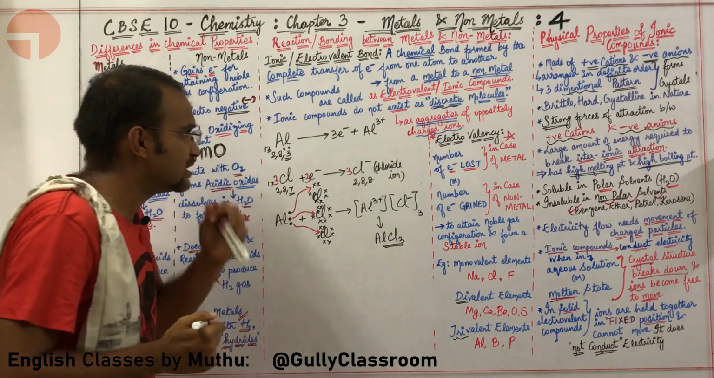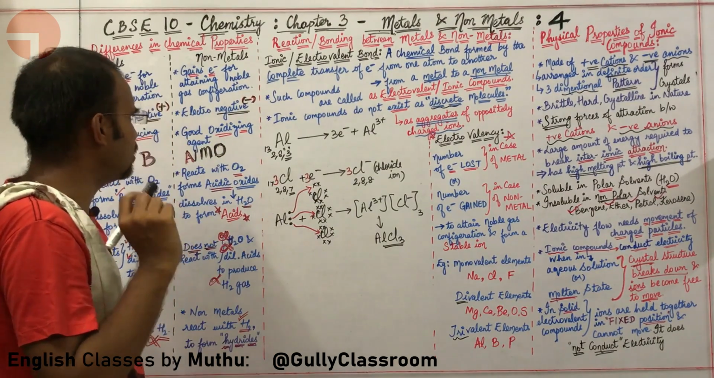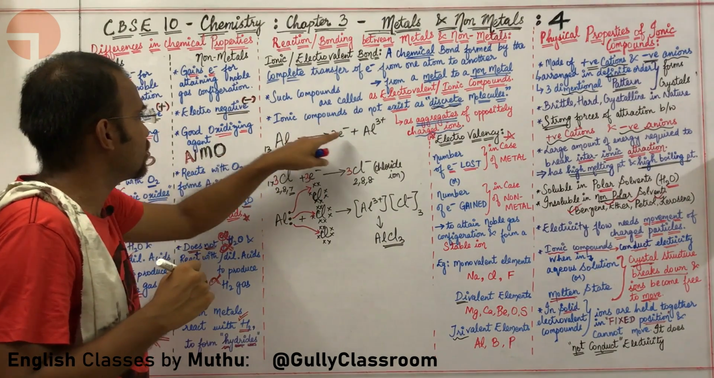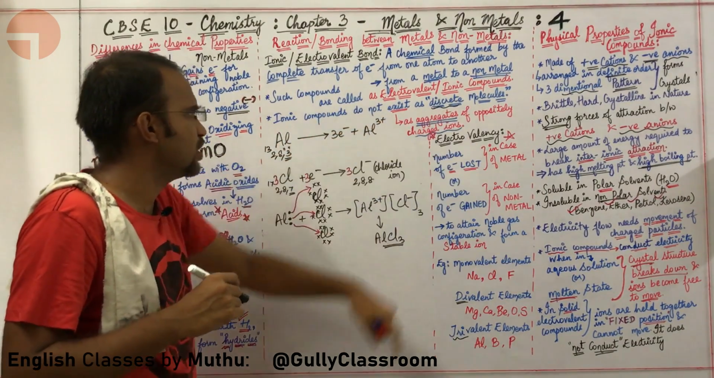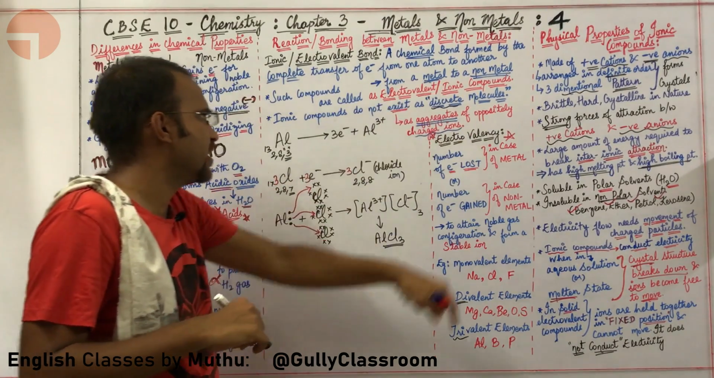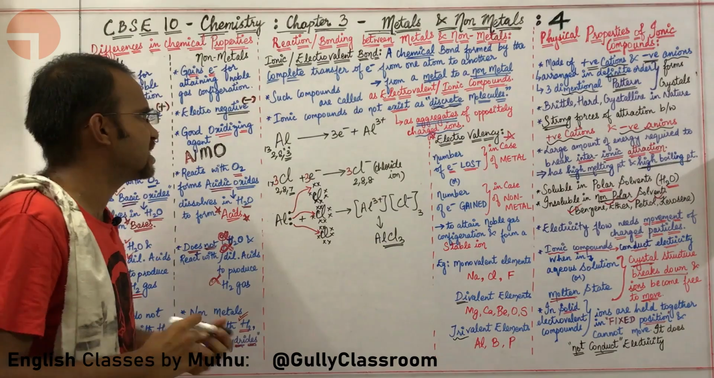Okay Tango, have you noted this down? Yes sir. Now let me ask you something interesting. Ionic compounds, you have just written here, do not exist as discrete molecules, but they exist as aggregates of oppositely charged ions. How am I supposed to understand this?